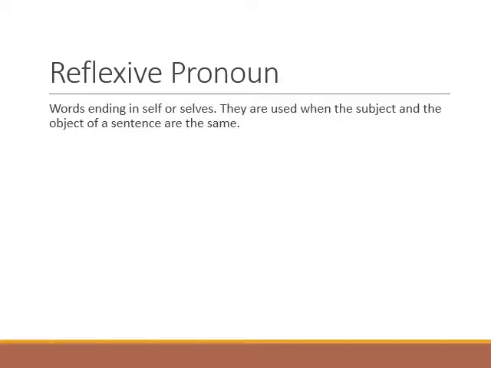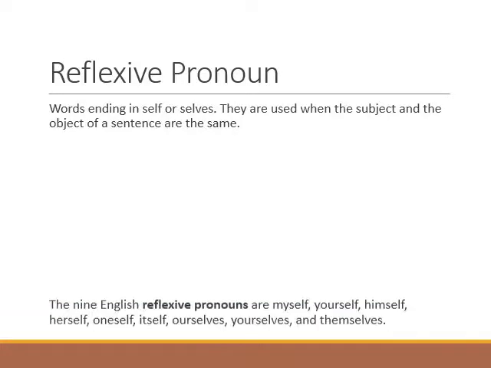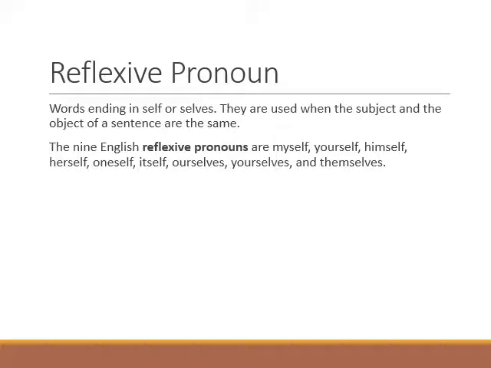Reflexive pronouns. These are the words ending in self or selves. They are used when the subject and the object of a sentence are the same. These are basically the direct object or indirect object of a verb in the sentence. The nine English reflexive pronouns are myself, yourself, himself, herself, oneself, itself, ourselves, yourselves, and themselves. Look at the examples. I heard myself and they heard themselves.